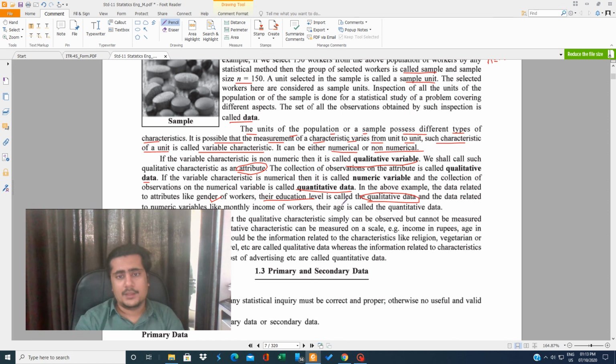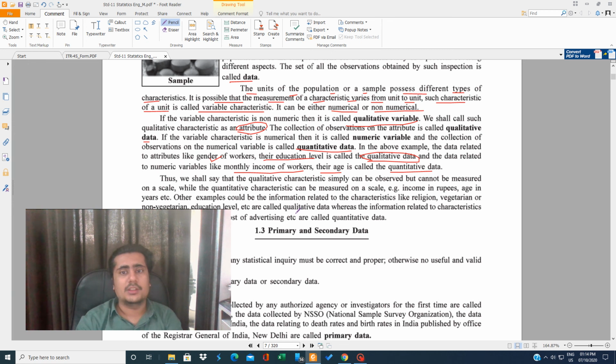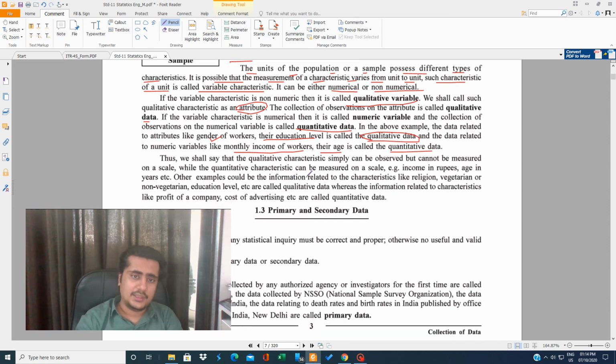And the data related to numeric variables like the monthly income of the worker and their age is called quantitative. If you talk about the monthly income, 1000, 2000, 5000, 10,000, 50,000, that income is in numbers. Their age, 20, 30, 40, 50, 60, whatever the age is, is quantitative data. Thus, we shall say that qualitative characteristics can simply be observed but cannot be measured on a scale, while quantitative characteristics can be measured on a scale.